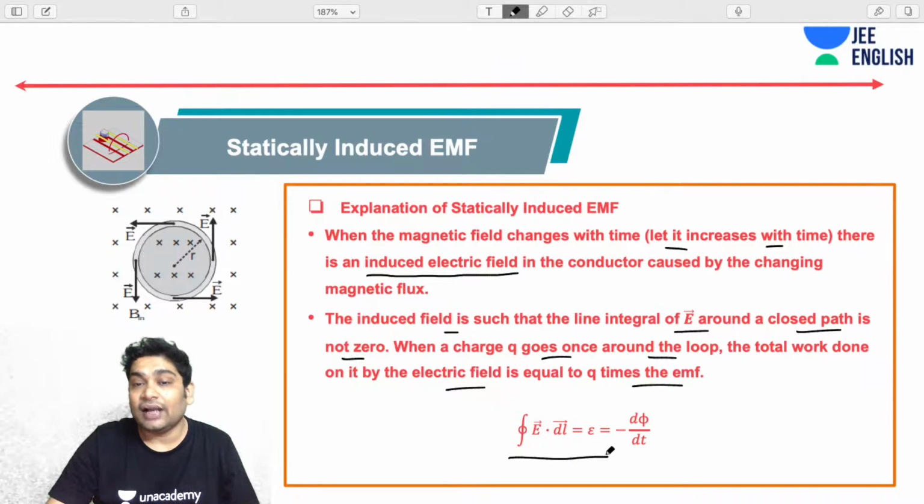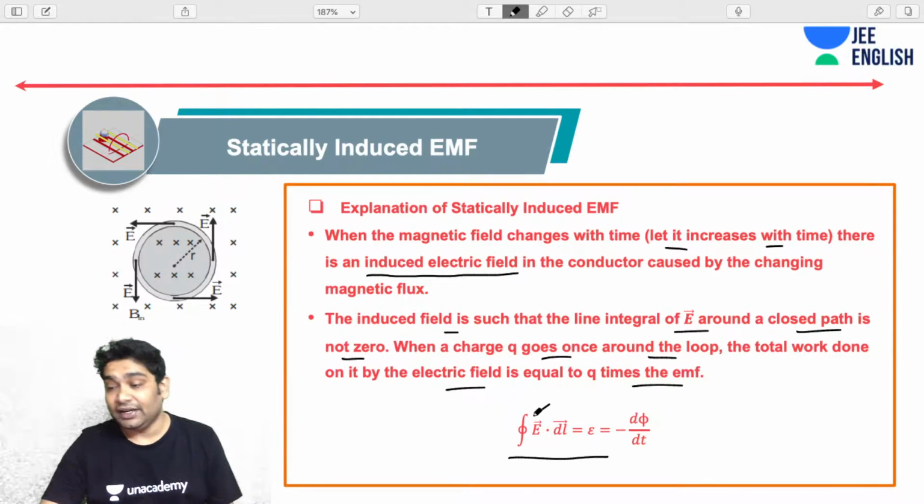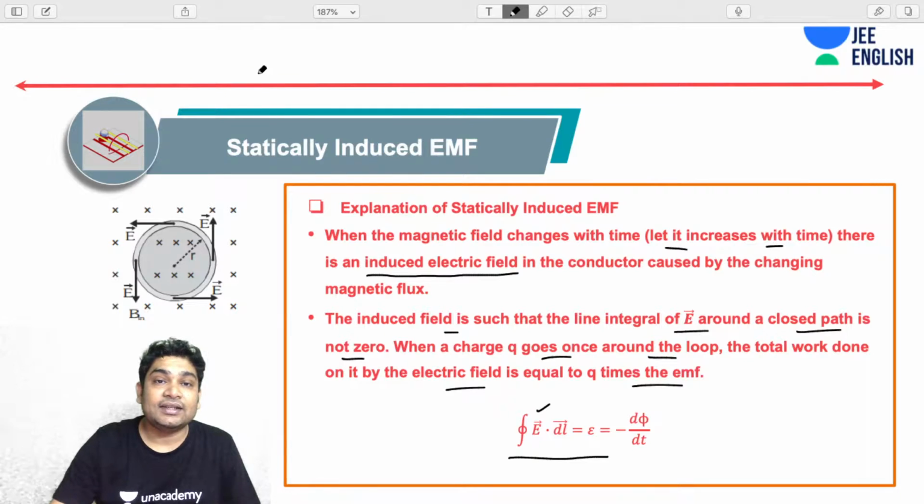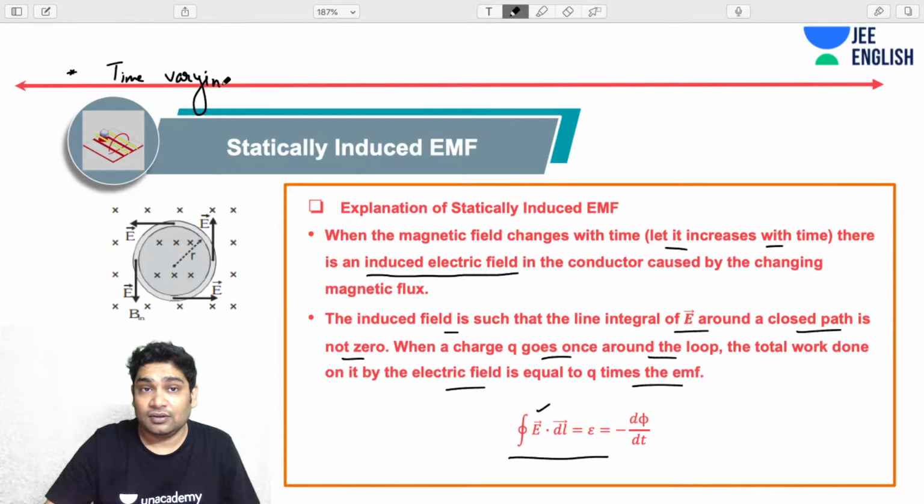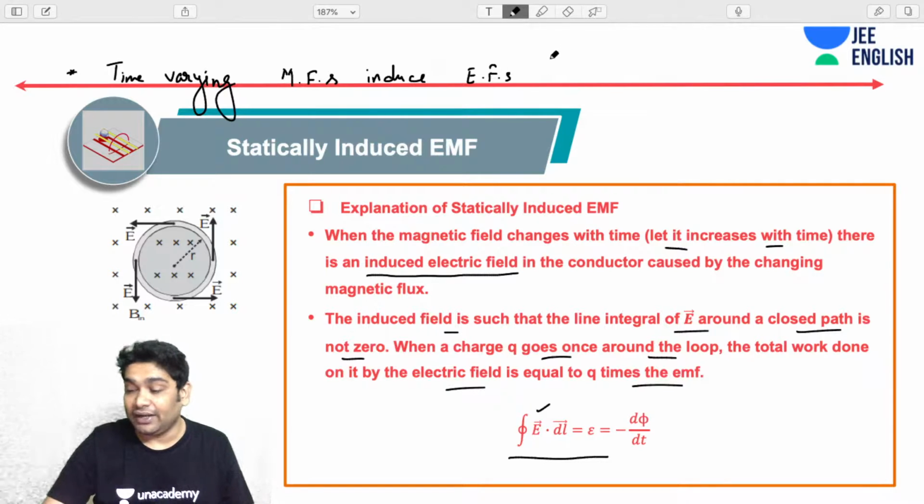This is how I can find how much electric field is getting induced. So the first thing is that time varying magnetic fields induce electric fields, or they can create electric fields. That's the idea behind the explanation.